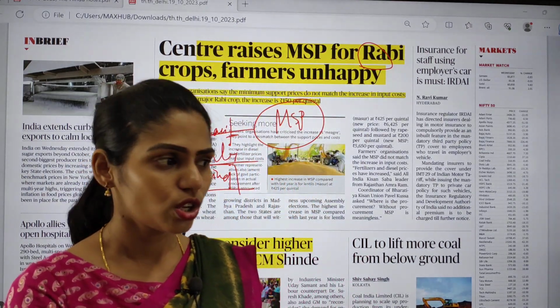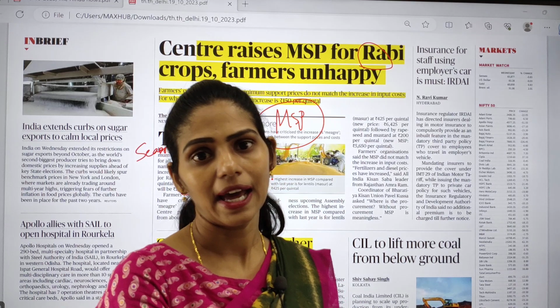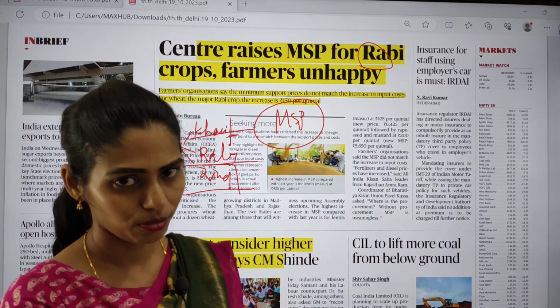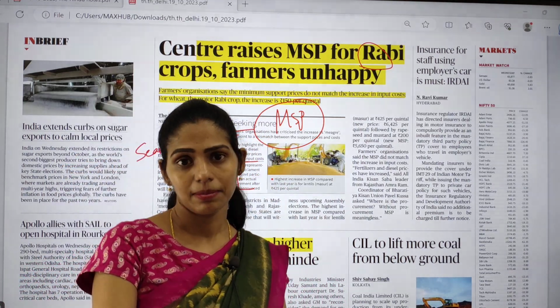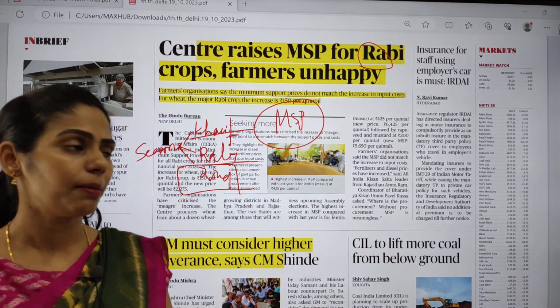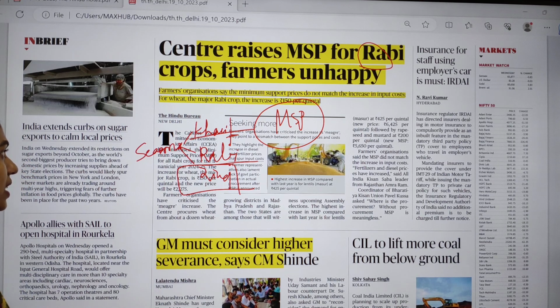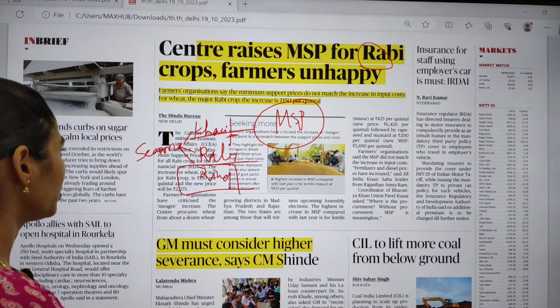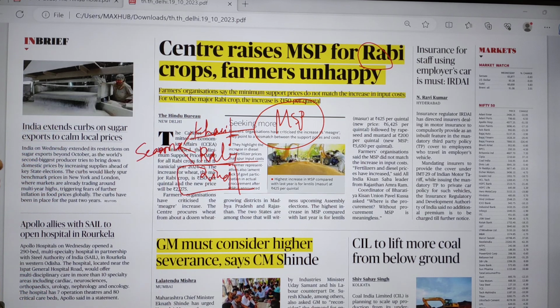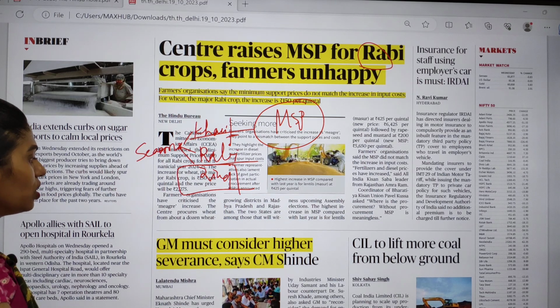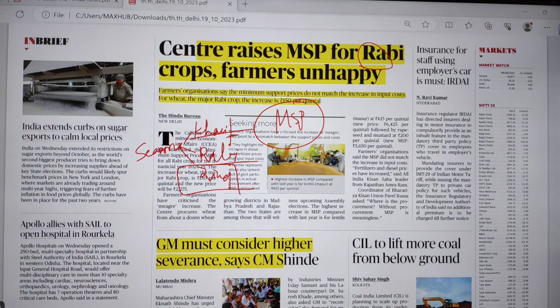If he is selling his produce to the government directly, he will get so and so amount of price. So this is called MSP. And here in MSP, you have to see two important things, that is CCEA, the Cabinet Committee on Economic Affairs. So here you have to see what is the role of the CCEA. Okay, CCEA. So it is very, very important.